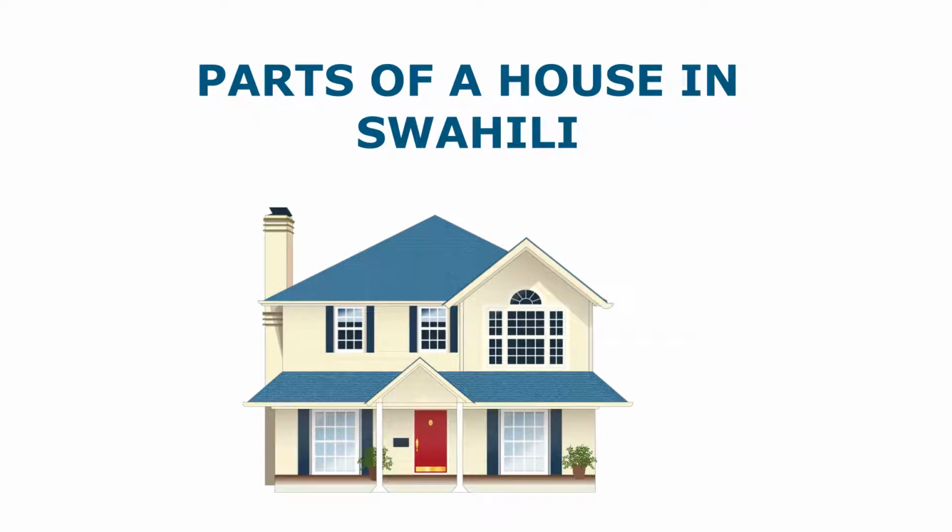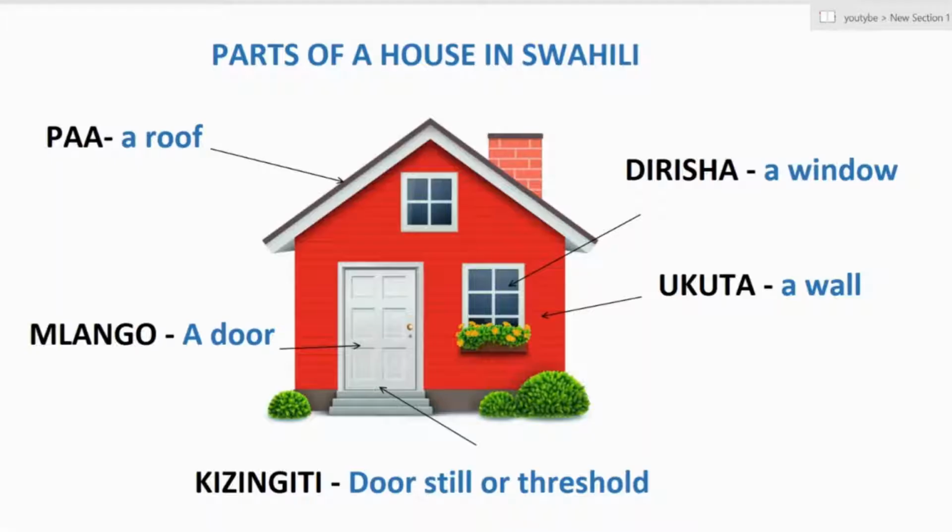In today's video, you will learn parts of a house in Swahili. So to begin with, we'll start with paa. Paa means a roof. Paa, a roof. Dirisha, dirisha. Dirisha means a window. Dirisha, a window.